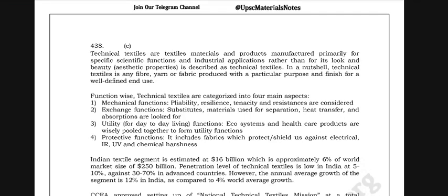Technical textiles are textile materials and products manufactured primarily for specific scientific functions and industrial applications rather than for their look and beauty. In a nutshell, technical textiles are any fiber, yarn or fabric produced with a particular purpose and finish for a well-defined end use.